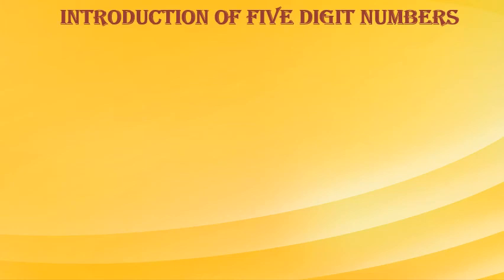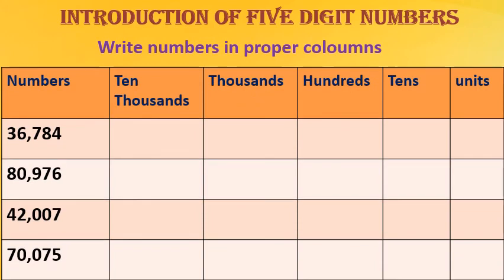Now see here, introduction of 5-digit numbers. This is also very easy. See, these numbers we have to write according to the columns. This is directly the 4 in the units place because it is last. Tens place, what is there? 8. Hundreds, 7 is there. In thousands place, 6 is there. And in 10,000s place, 3 is there. How do we read this? 36,784. Got it?